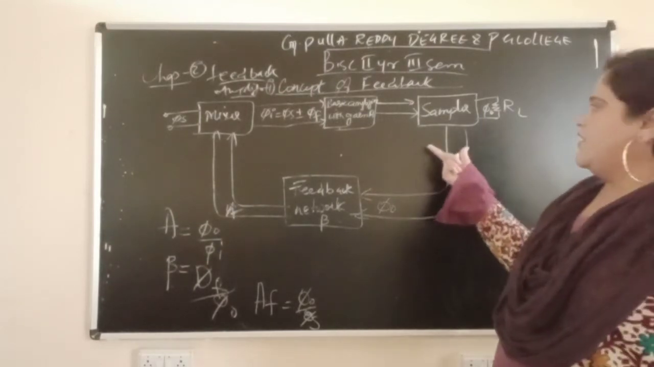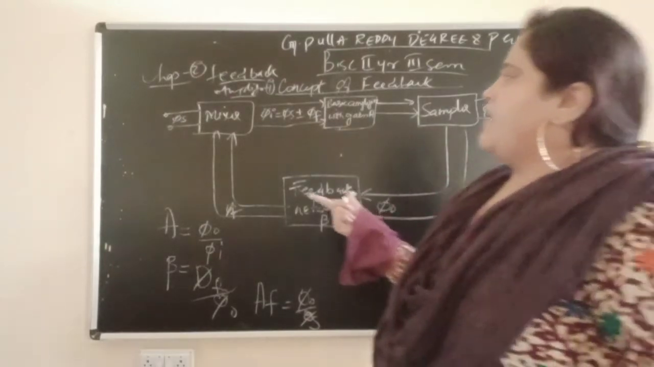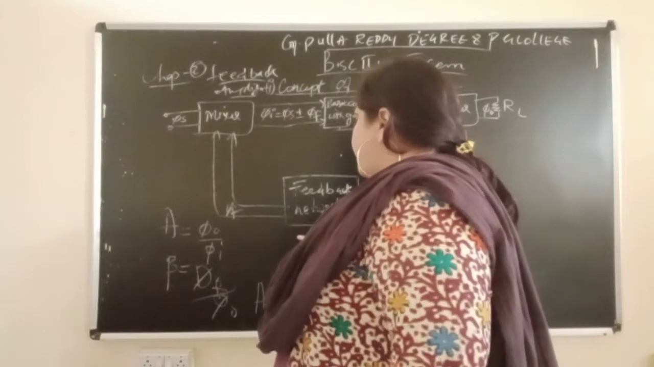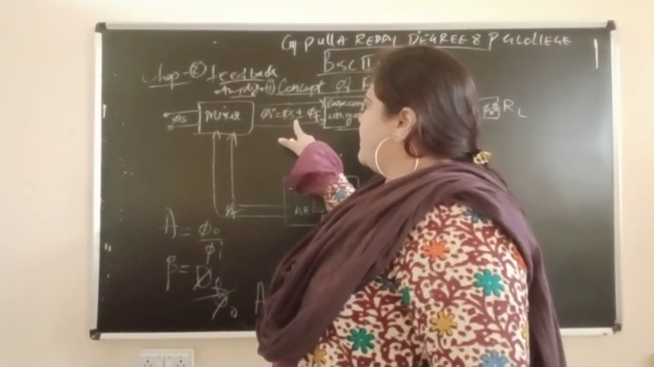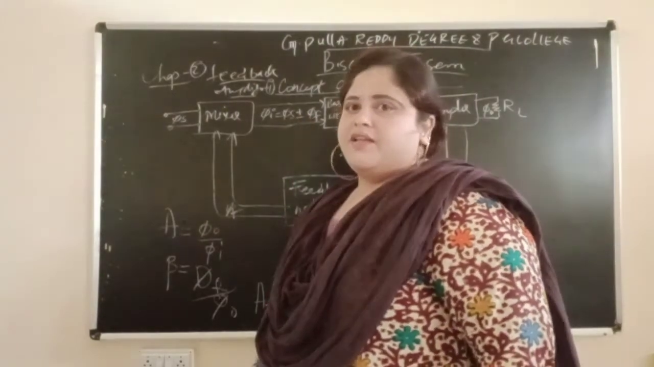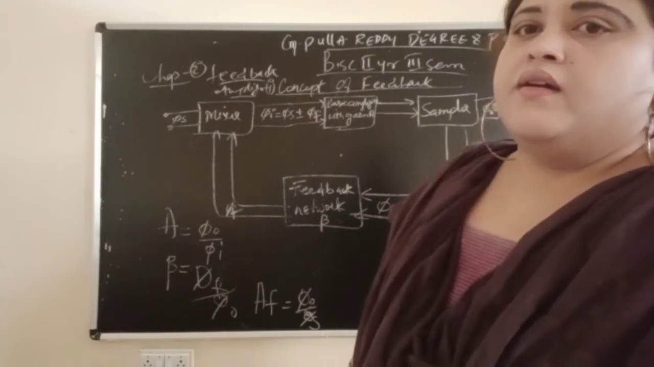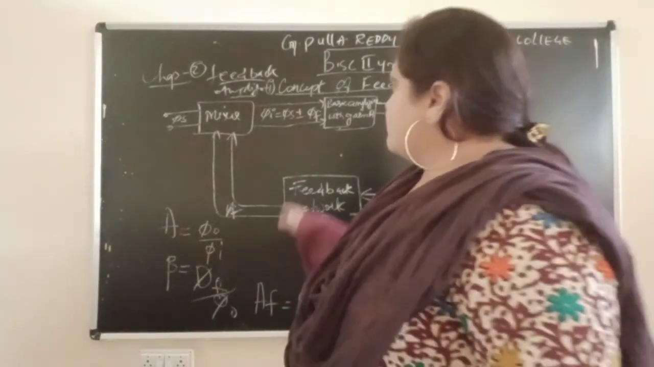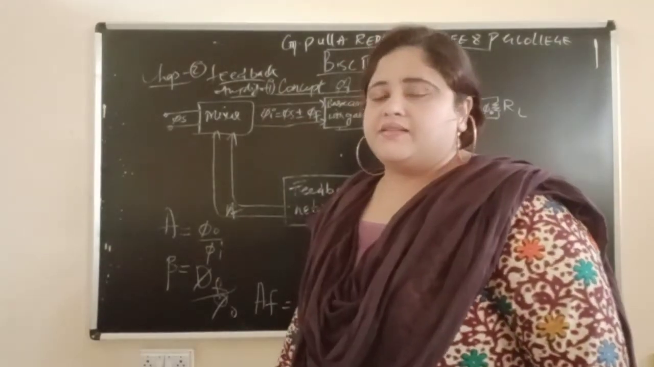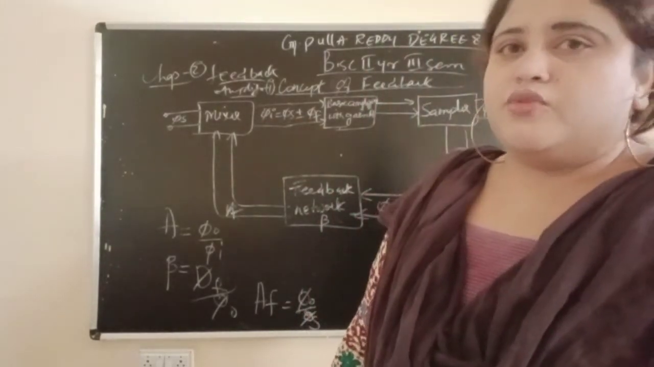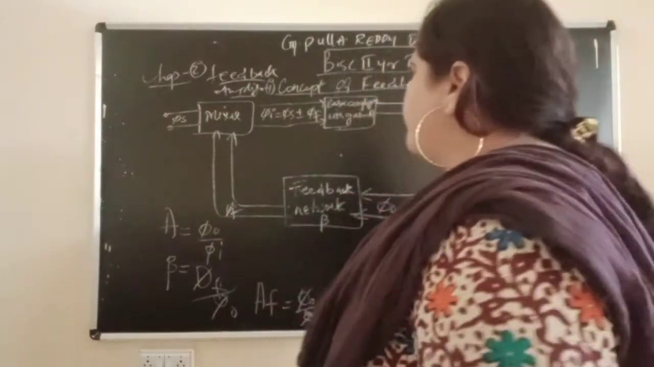Before that, you see the diagram: sampler, basic amplifier with gain, then mixer, feedback network. Okay. Here what is happening? Phi I is equal to phi s plus or minus phi f. That means phi I is nothing but the input, taking both, plus or minus, phi s or phi f. Phi s is nothing but what? The external signal source. And phi f is nothing but what? The feedback fraction. So it will be taken.